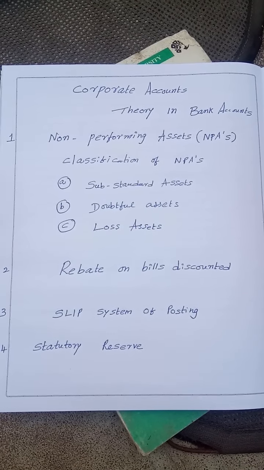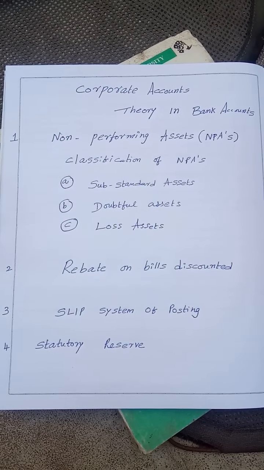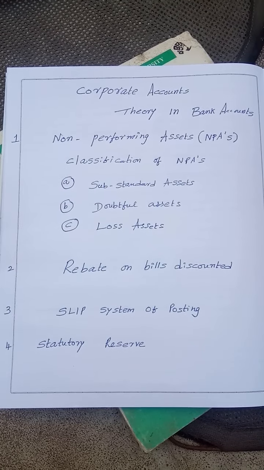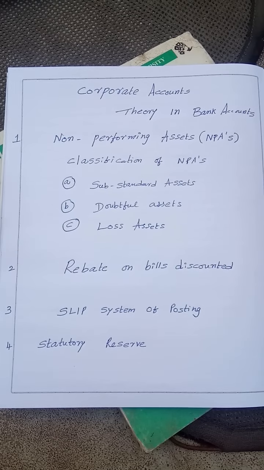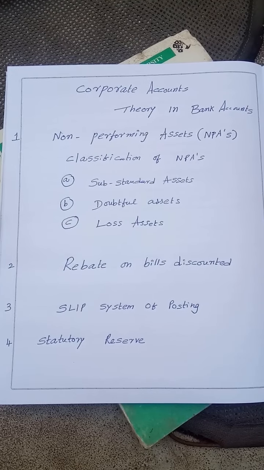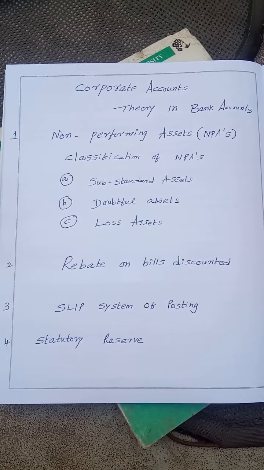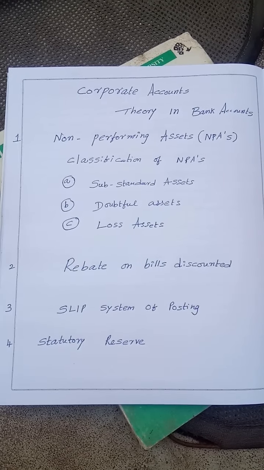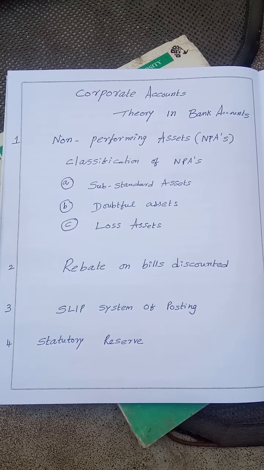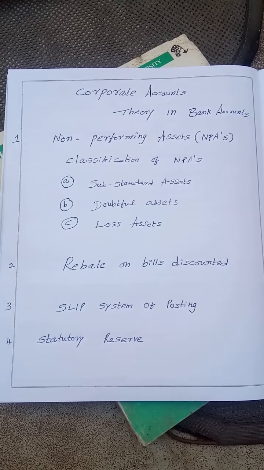Then the second important question is the slip system of posting or accounting. Banks will follow the slip system. This is a part of double entry. There will be various kinds of slips in the bank, like pay-in slip, withdrawal slip and so on. By seeing the slip, the accountant will directly post the amounts into the ledger accounts. This will enable simplifying the double entry accounting system in the banks. Then the third one is rebate on bills discounted. The banks will discount the bills. If any discount is received in advance, that is said to be rebate on bills discounted.